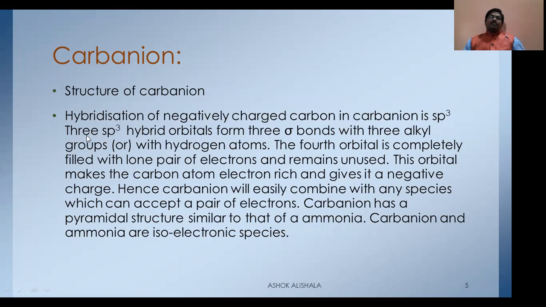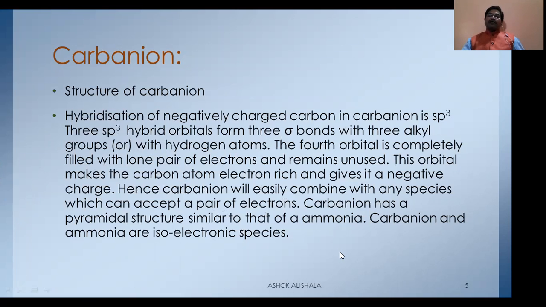Among the 4, 3 sp3 hybrid orbitals are used for making sigma bonds with 3 alkyl groups or with 3 hydrogens, depending on the nature. The 4th orbital is completely filled with a lone pair of electrons and remains unused. This orbital makes the carbon atom electron rich and gives it a negative charge.